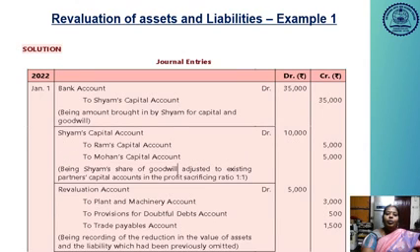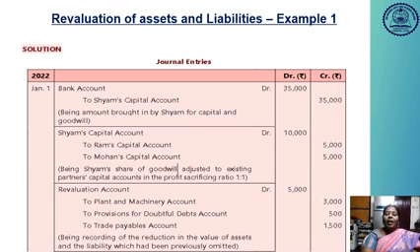So now we are going to pass the journal entries for the admission of a partner. Here Shyam brought the capital 35,000: 25,000 rupees for cash and 10,000 for the goodwill. So totally he brought into the business concern 35,000. So bank account debtor to Shyam's capital account 35,000. For goodwill purposes he brought 10,000. This 10,000 rupees should be shared to the old partners in the old ratio. So Shyam's capital account debtor to Ram's capital account, to Mohan's capital account.